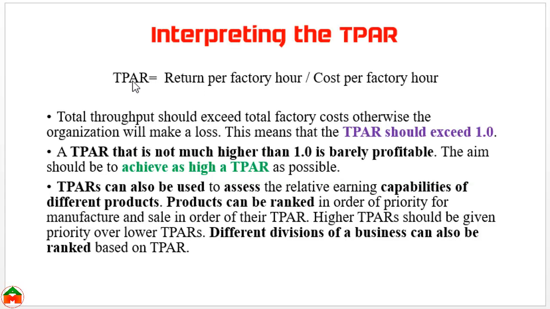So we calculate the throughput accounting ratio by dividing the return per factory hour by the cost per factory hour, and when the throughput accounting ratio exceeds 1, then we can say that the product producing a throughput accounting ratio higher than 1 is a profitable product, or any division producing a throughput accounting ratio higher than 1 is also a profitable division. In this way we apply the throughput accounting ratio in our management decisions.